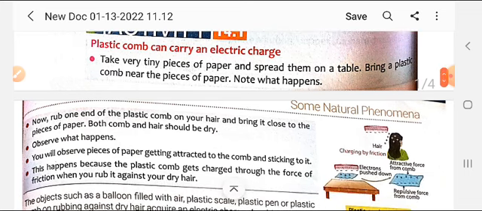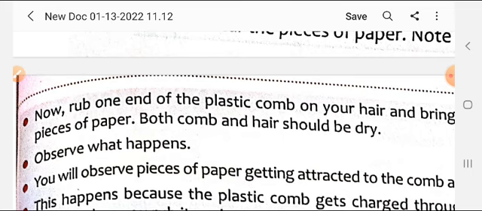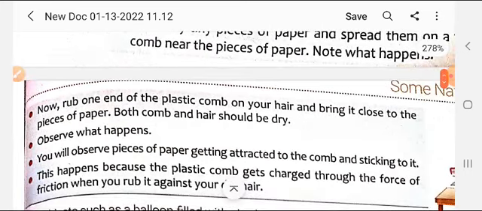Now rub one end of the plastic comb on your hair and bring it near the pieces of paper. Both the comb and the hair must be dry, student. Then observe what happens. You will observe the pieces of paper getting attracted to the comb and sticking to it.